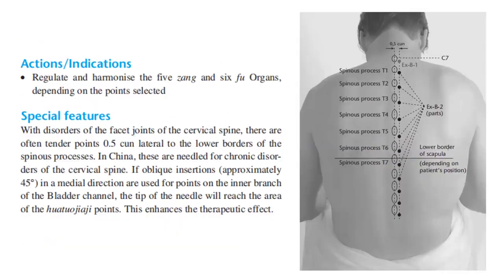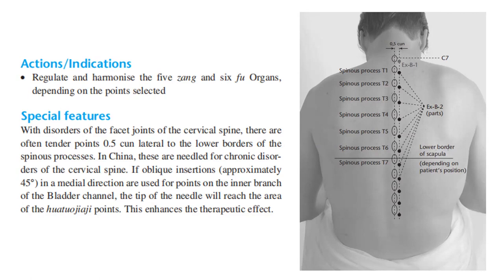Action and indication: regulate and harmonize the 5 zang and 6 fu organs, depending on the point selected. Special features with disorders of the facet joints of the cervical spine: there are often tender points 0.5 cun lateral to the lower borders of the spinous processes.